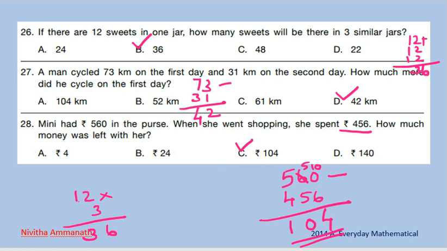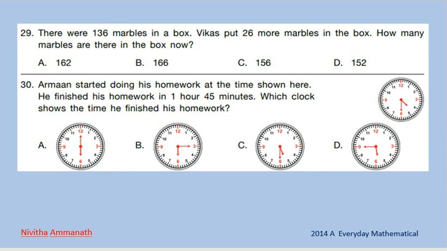Next question. There were 136 marbles in a box. Vikas put 26 more marbles in the box. How many marbles are there in the box now?